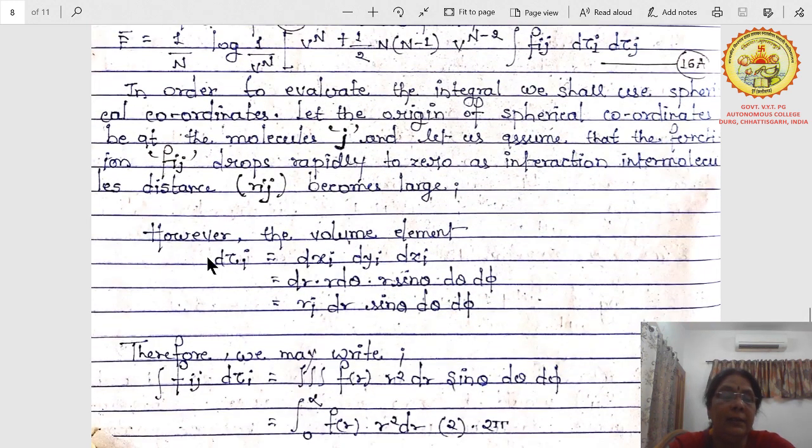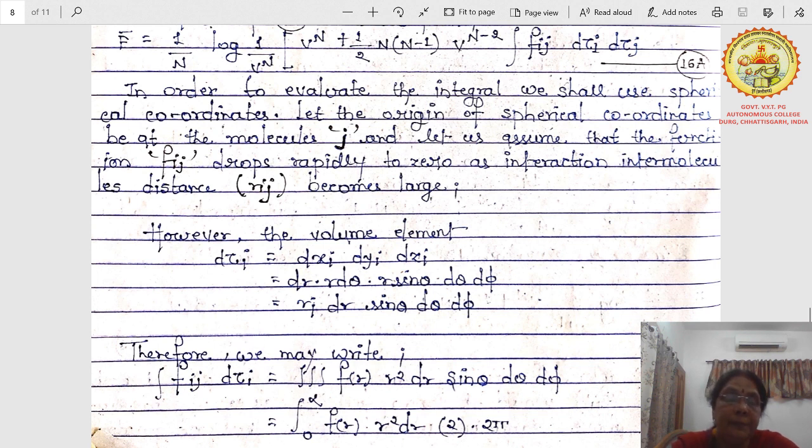However, we know that the volume element d tau can be written as dx dy dz. For the ith element, d tau i can be written as dxi dyi dzi. When you use spherical coordinates, for dx you can write dr, for dy it is r sin theta d theta, and for dz you can write r d phi.